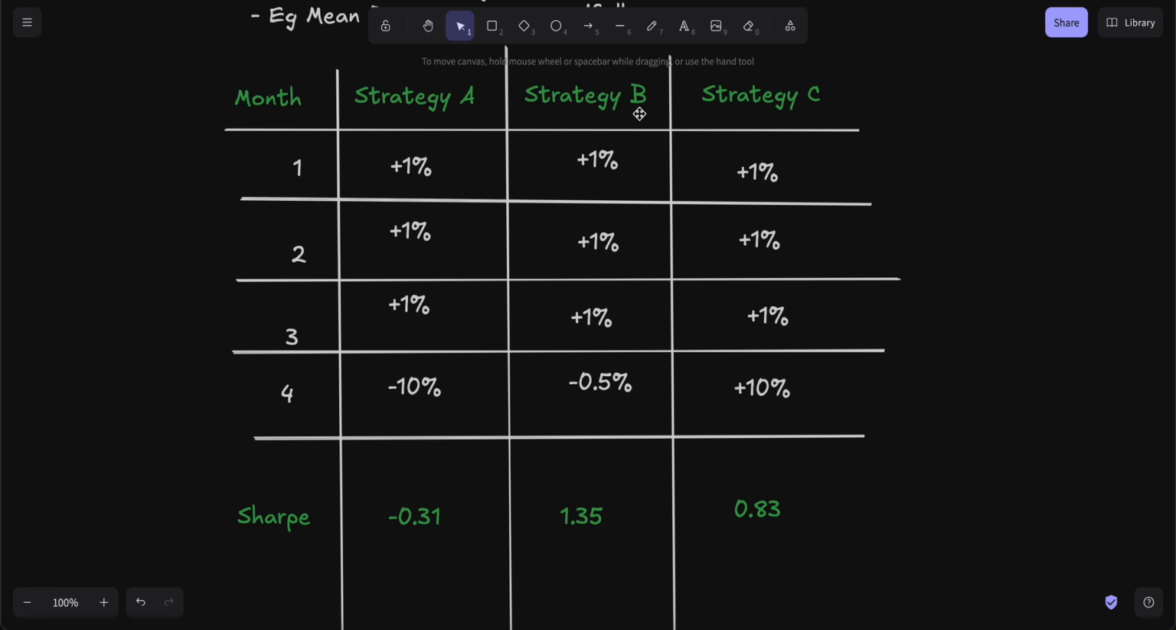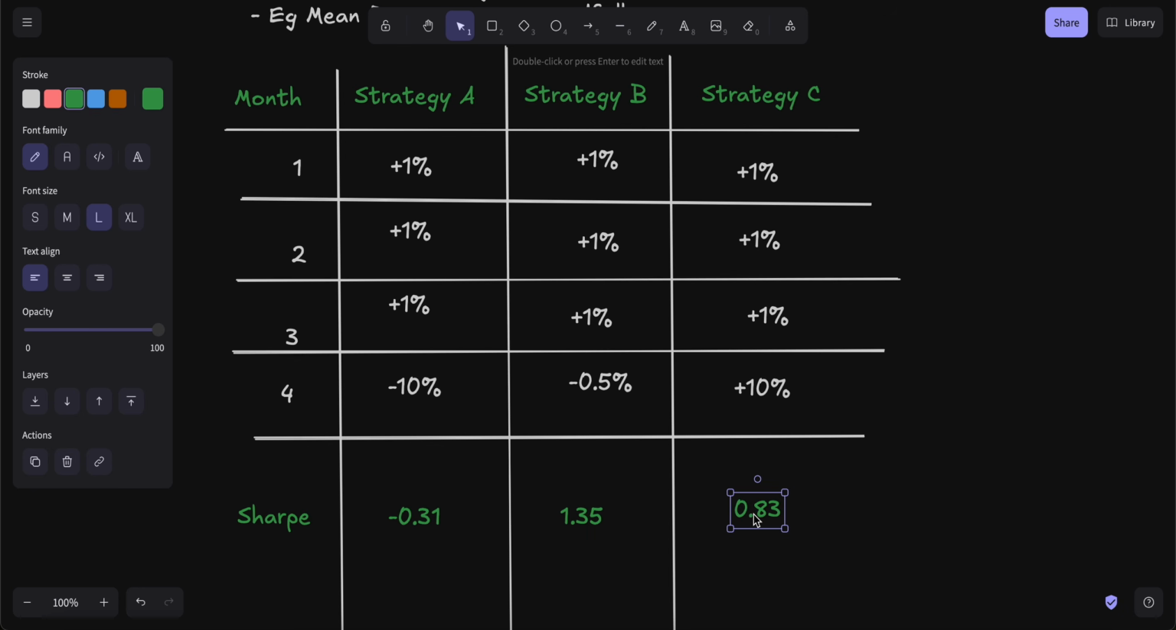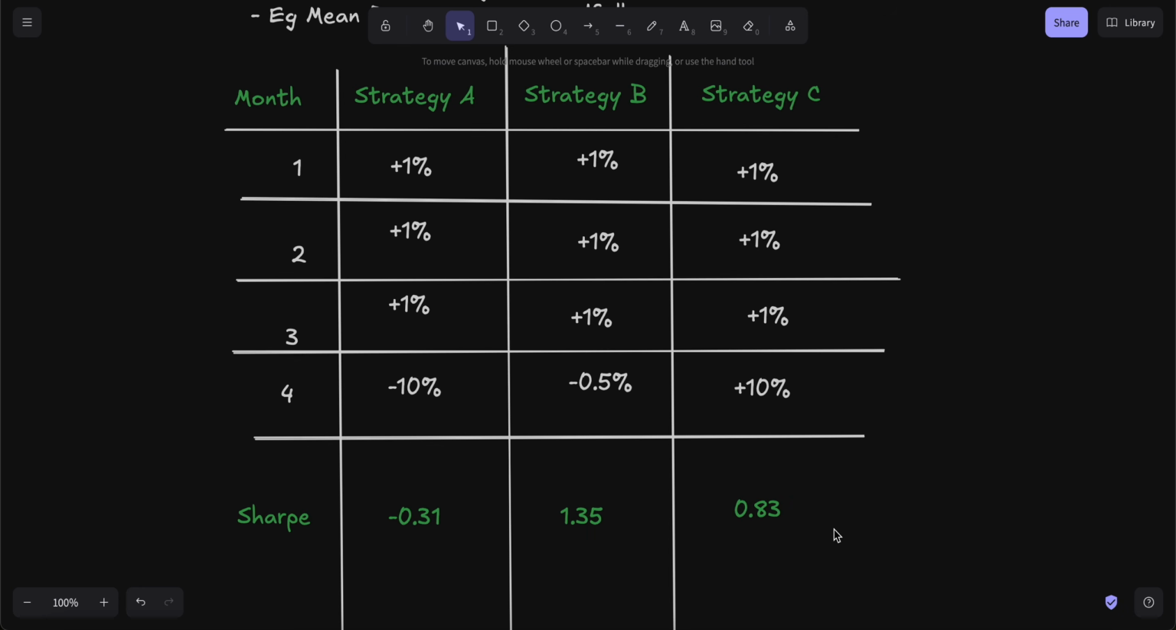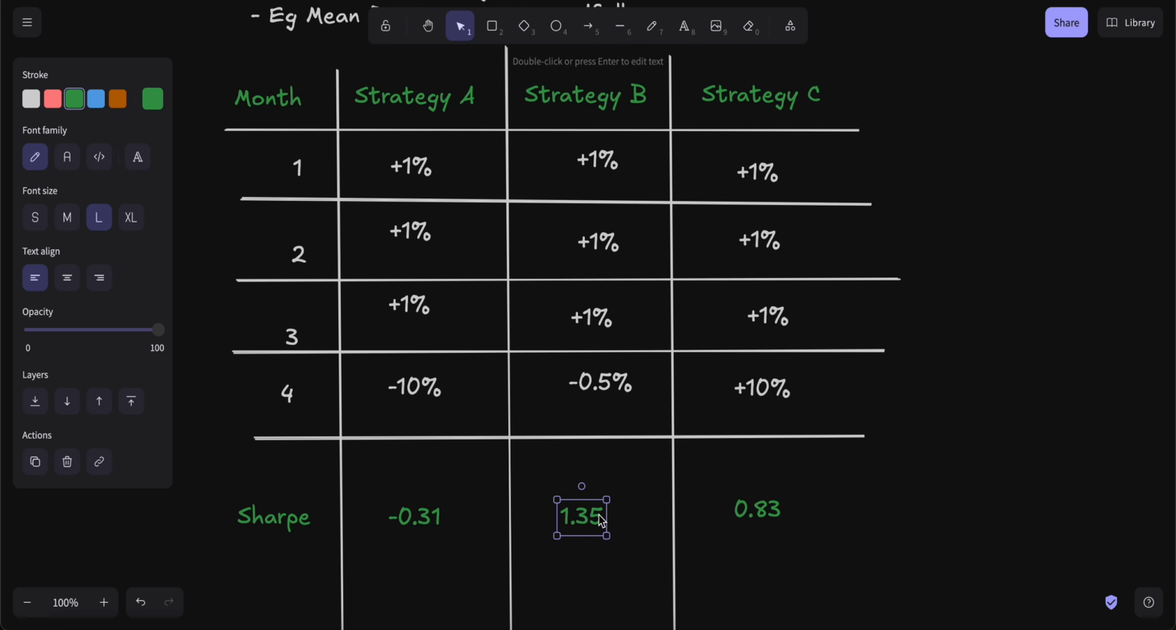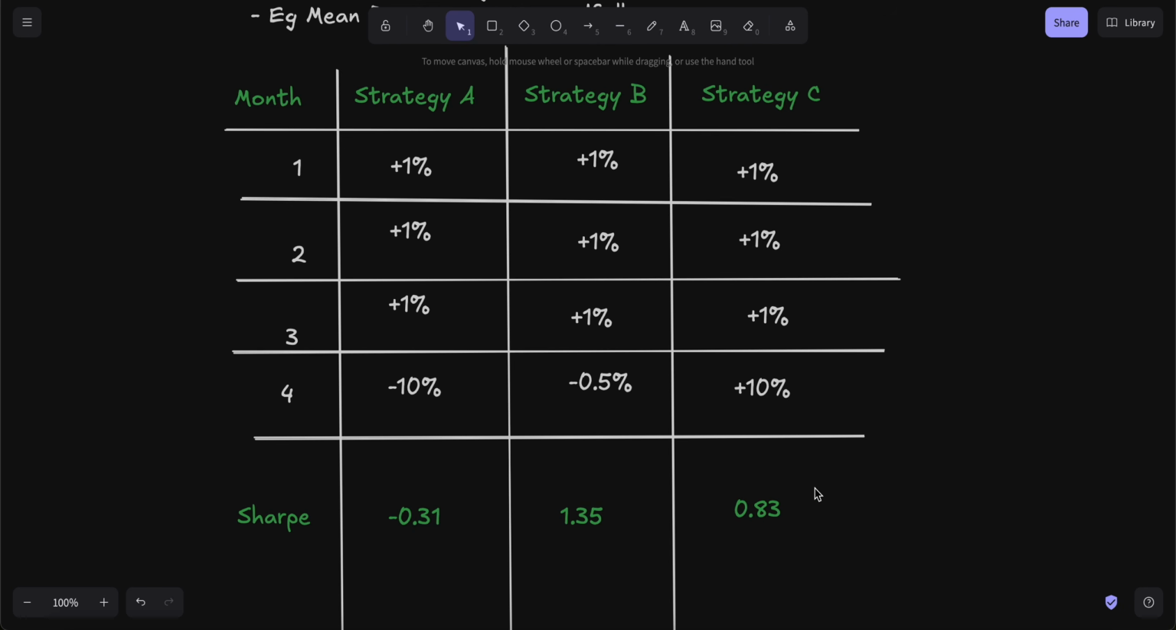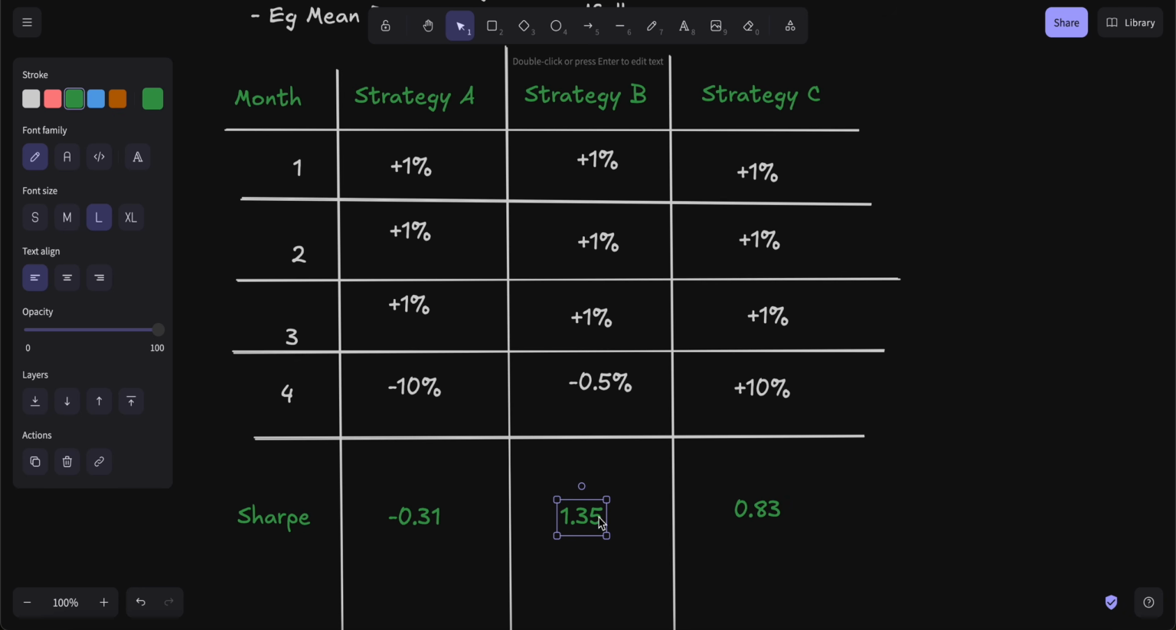Now let's compare strategy B and strategy C. Here we've got plus 1, 1, 1, and then plus 10. Even though net this has performed much superior to strategy B, without a single month of negative loss, the Sharpe ratio is 0.83. It's inferior to that of strategy B. Even though it has not even a single negative month and much better performance, the Sharpe ratio here is worse than that of strategy B.